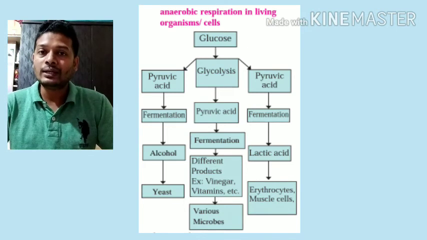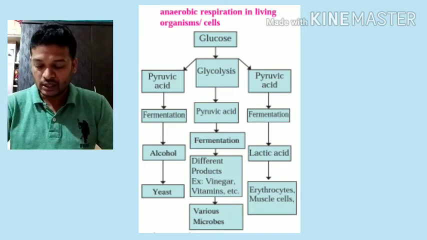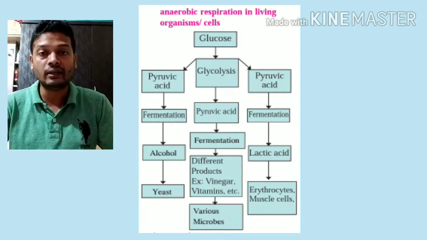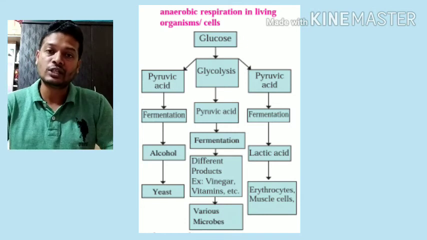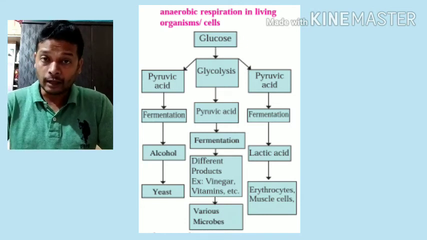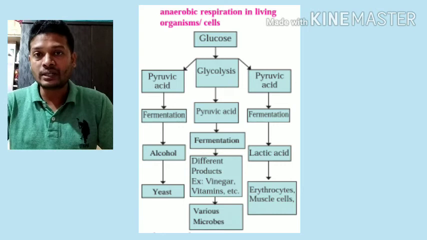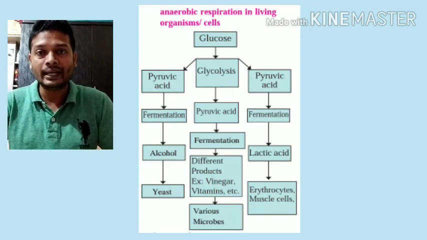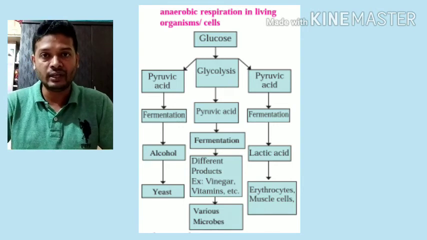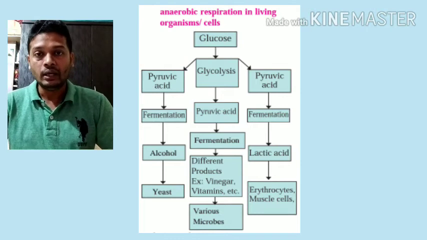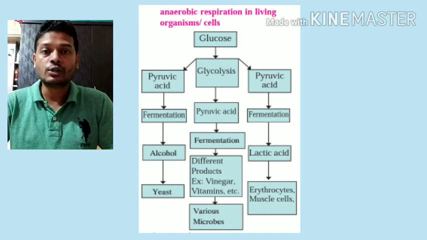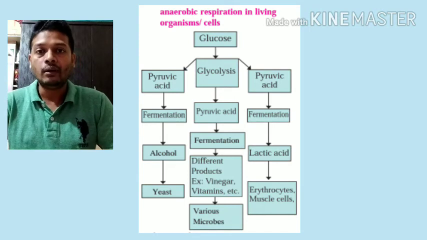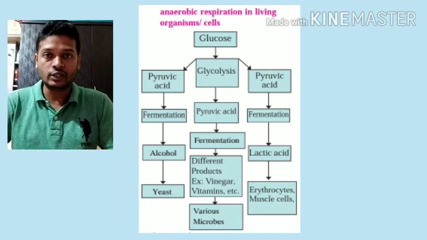Now the pyruvic acid has three pathways in case of yeast, in case of microbes, and in case of human muscles and erythrocyte. In case of yeast, this pyruvic acid gets converted into alcohol. In case of different microbes, it gets converted into organic acids like acetic acid or vinegar, citric acid, etc. In our body, it gets converted into lactic acid. So basically, alcohols or acids are formed by incomplete oxidation of glucose in absence of oxygen.